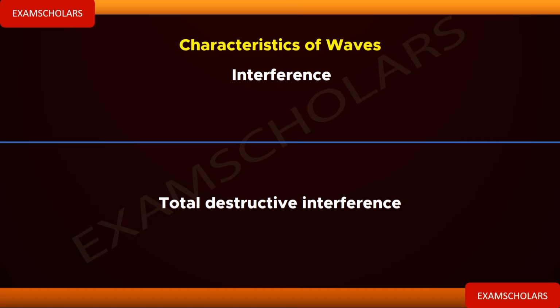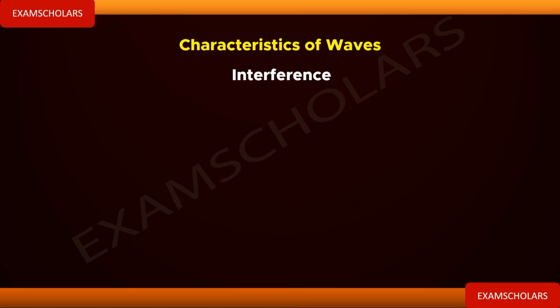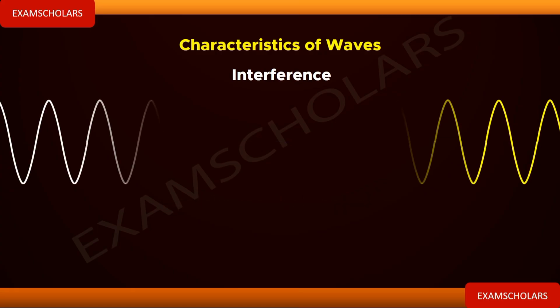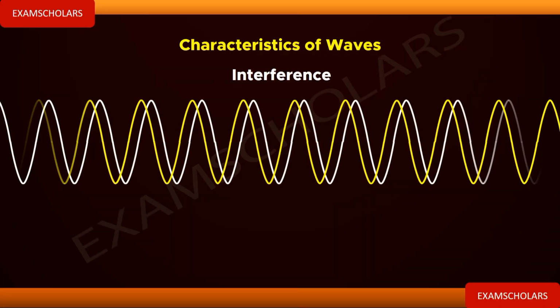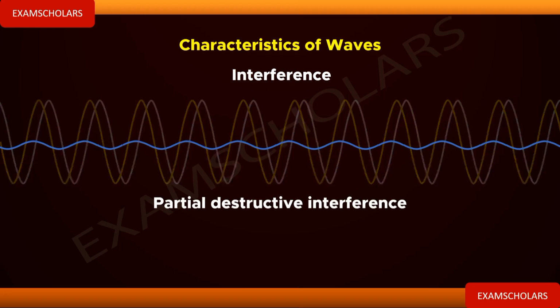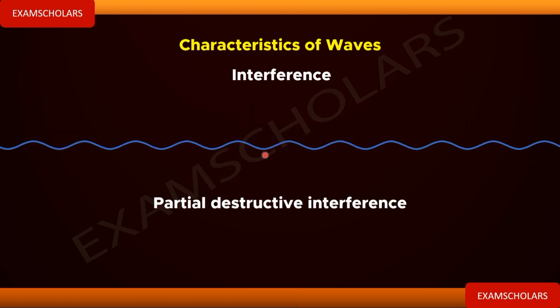Total destructive interference. Now have another interference. Look at it. The same frequency, the same wavelength. Now let's observe something. Compare it with the former one. Can you see it? That the phase angle here is not 180, but they are of the same frequency, of the same amplitude. So we are going to have a resultant wave, isn't it? That is having its own amplitude. Let's observe it. This is the resultant wave, and we see that it is not cancelling each other. They don't cancel each other totally. We have partial destructive interference.